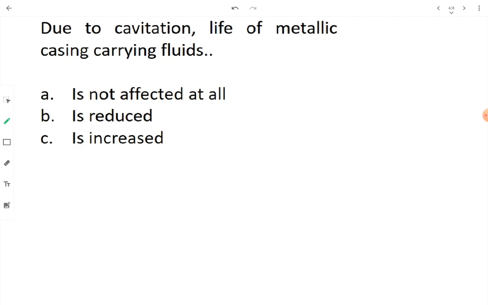Since so many of these vapor bubbles are forming jets which are pitting this casing, the life of such machinery is affected. Whether it is the metallic casing, or the impeller of the turbine or impeller of the pump, if cavitation is taking place inside that hydraulic machinery, the surrounding components are going to get pitted, they are going to have cavities, because of which the life of such machinery gets reduced. Okay, let's go to the next question.